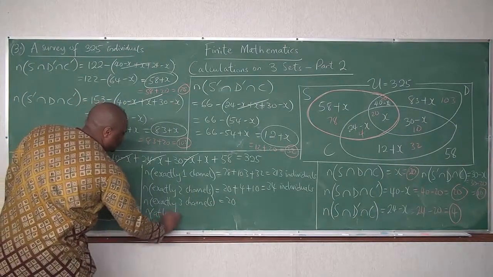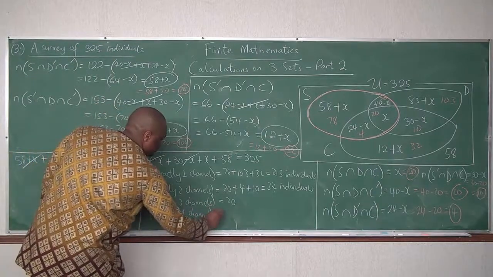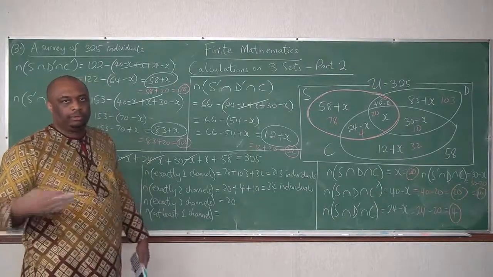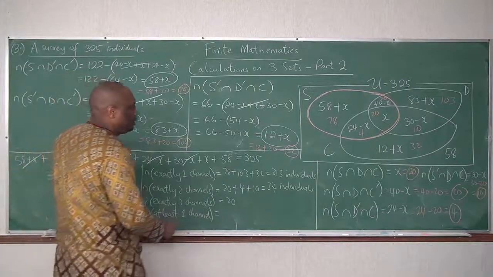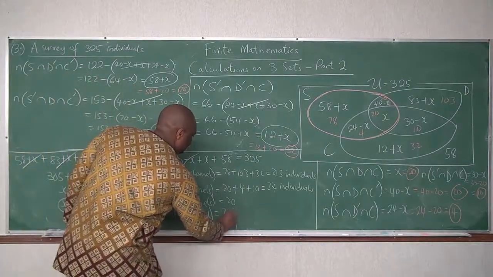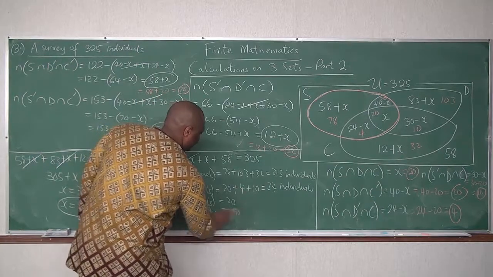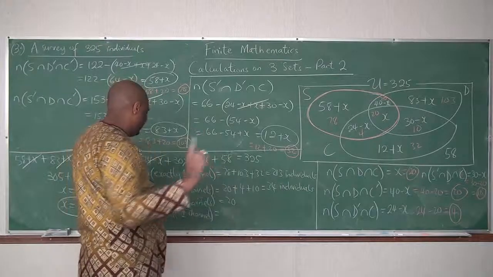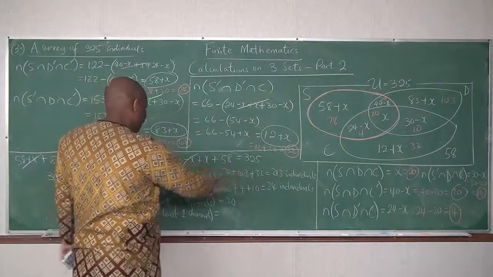Cardinality of at least one channel. At least one channel means greater than or equal to 1. We mentioned that in part 1. I don't need to write all this because I have exactly one right here.